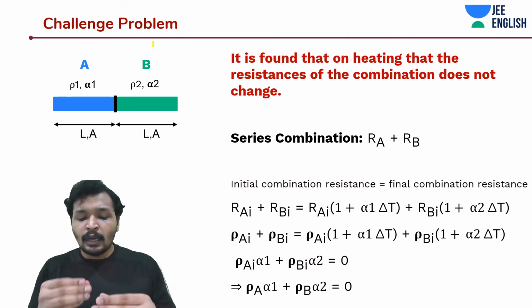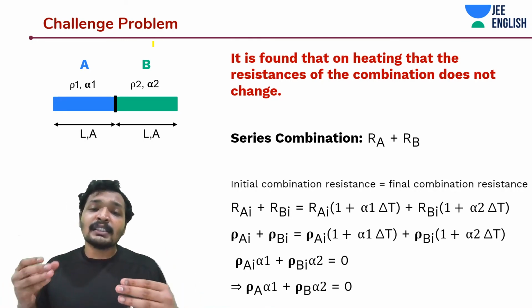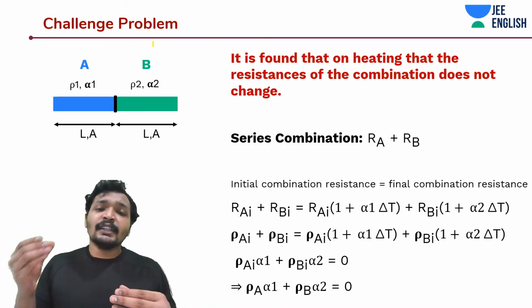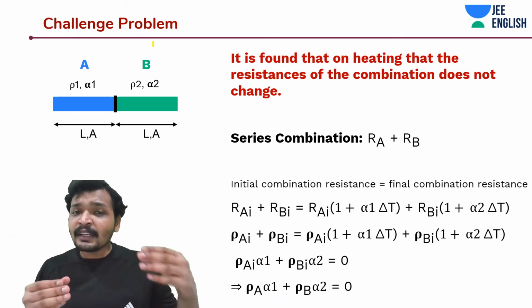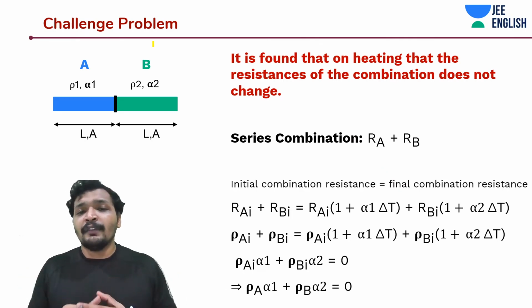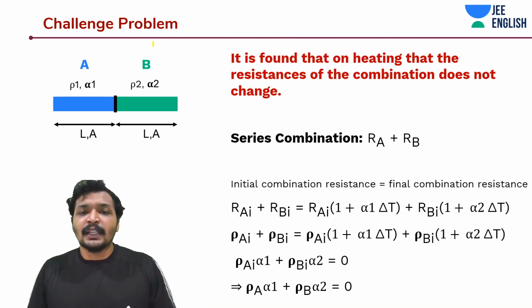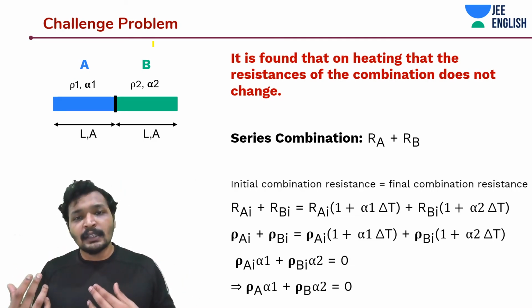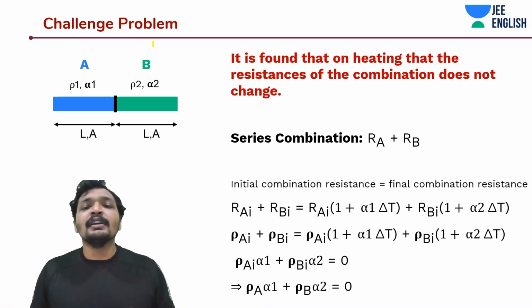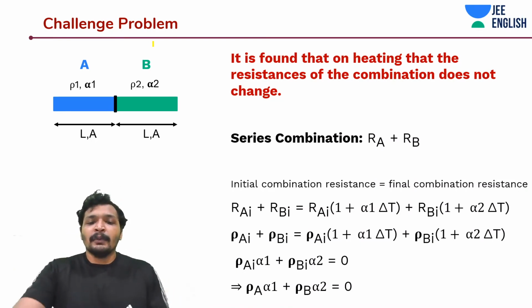Let's say you have two materials, for one the resistance is increasing and for the other the resistance is decreasing. That means the one where the resistance is decreasing should have negative alpha, and the one where resistance is increasing should have positive alpha. That is when this is possible, isn't it? Else it is not possible. If both of them have positive alpha, it is not possible, the resistance will increase. If both have negative alpha, it is not possible because the resistance will decrease with increase in temperature. But we'll work on this problem.